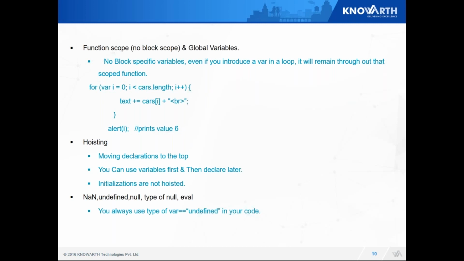Okay, the next point is NaN, undefined, null, typeof null and eval. You should always use triple equals when checking for undefined in your code. So quite some tedious issues. It looks like I have to perform some global hacks to avoid these issues.